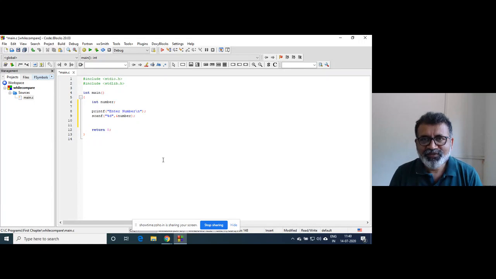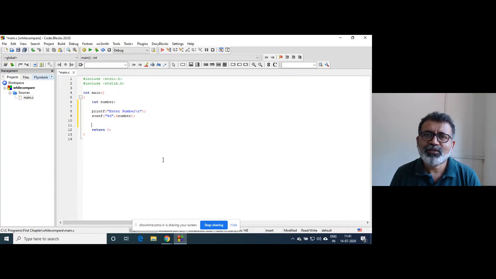So suppose 23. We will start dividing by 2. So how do we check whether a number is divisible or not? By taking the modulus operator, right? Because when a number is divisible, the remainder is 0.